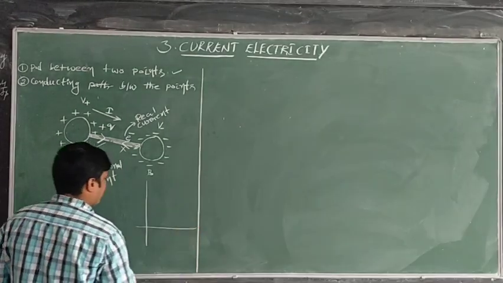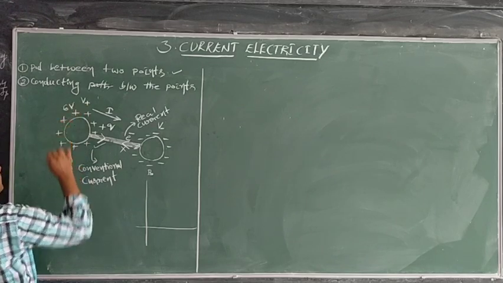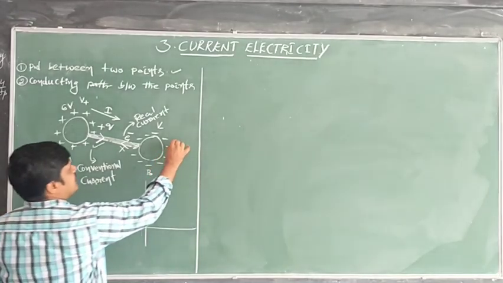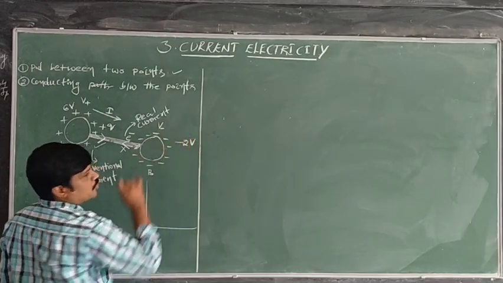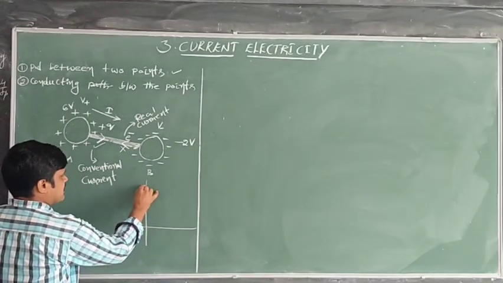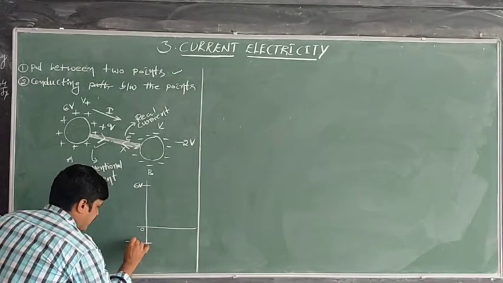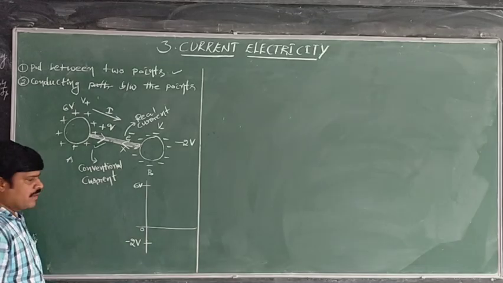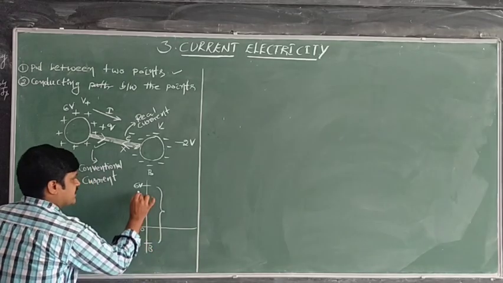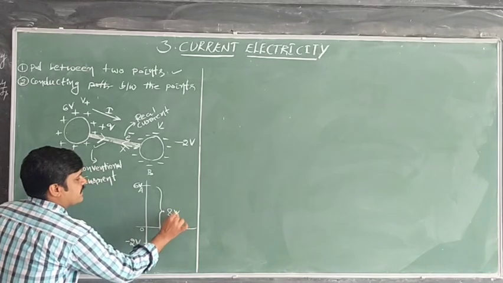For example, if you take it graphically, this positively charged conductor is at 6 volts. Now this one is at minus 2 volts. Now in that case, we can write here 0. This is 6 volts at this point, and this one we can take as minus 2 volts at this point. Now what is the potential difference between A and B? This is the B point and this one is the A point. The potential difference is 8 volts.